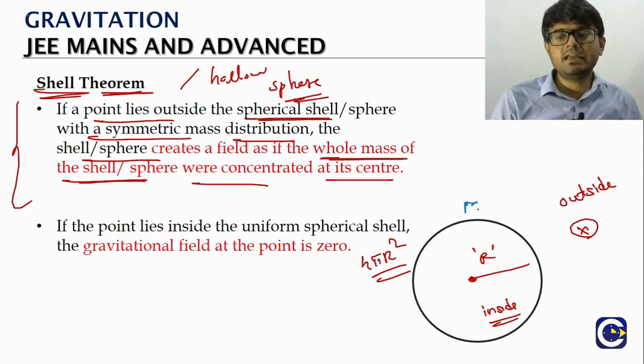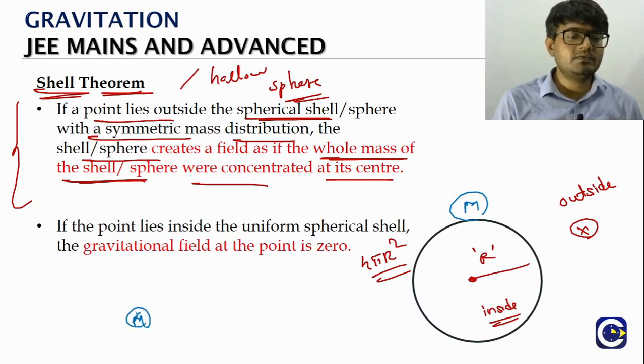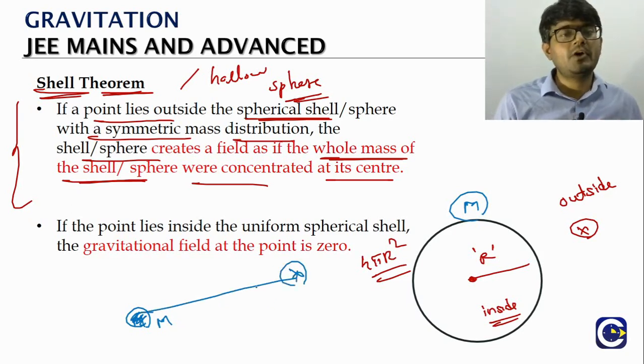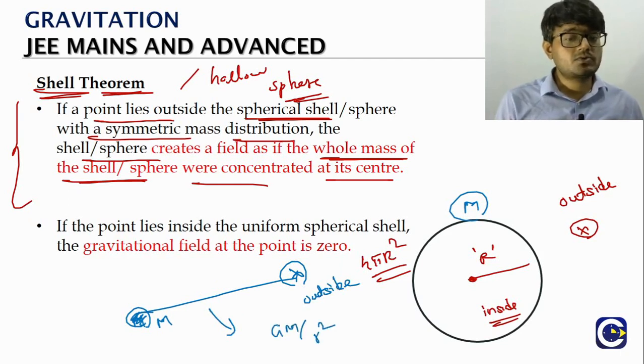Let's say the shell has a mass capital M. In the center of the shell, just think of there is a point mass M. Whatever is the field created by the point mass, see, this is the point we are marking outside. What is the formula for the field by a point mass? GM by r square, right? The field will be towards the mass.